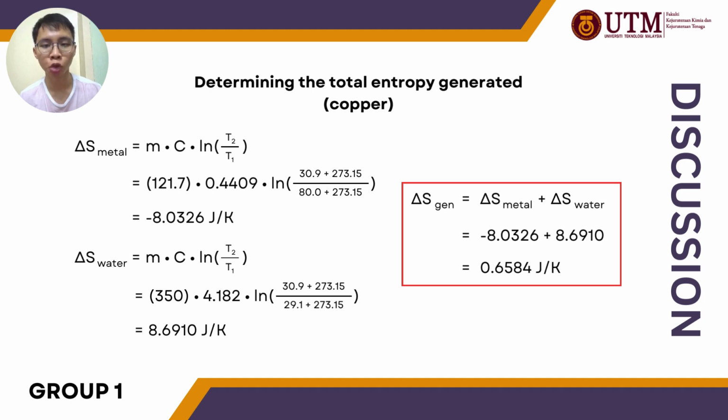simply adding up the two entropy. For both the aluminium and iron metal, they apply the same method to find their measured specific heat capacity and total entropy generated. Hence, the calculation will not be shown in this video. You may pause the video to go through the calculation.